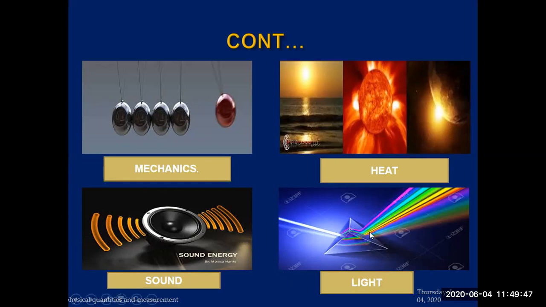When light passes through a prism, it is composed of 7 colors and it breaks up into 7 colors, which clearly shows that the light is composed of 7 colors. This is an example of light.